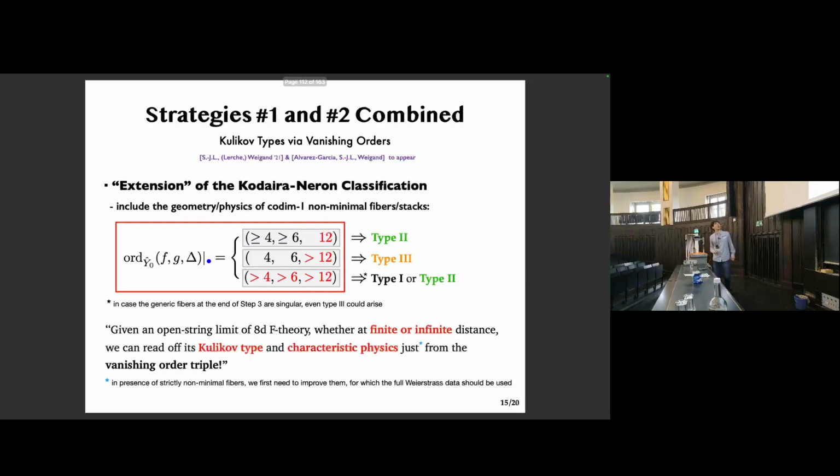And therefore, given an arbitrary open string limit of F-theory, whether at finite or at infinite distance, not only do we know how to systematically turn it into an explicit Kulikov model, but we can also read off the resulting Kulikov type and hence their characteristic physics already from the vanishing order triple, just like we do for minimal Kodaira fibers. Okay, yeah, thanks.